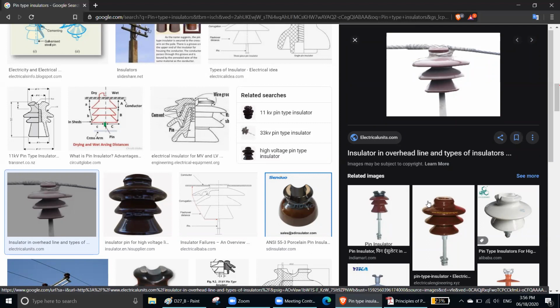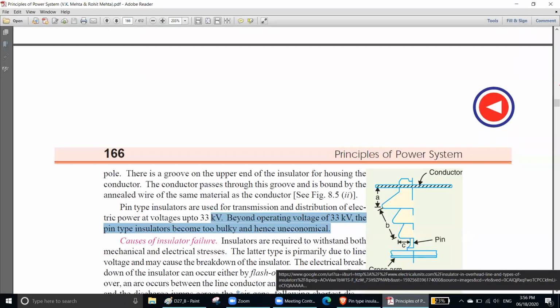But when the voltage goes up, you need to add more discs and use a bigger pin type insulator, which is too bulky, too huge. Rather, you can use other types of insulator that are actually better. So that's why your pin type insulator becomes too bulky, hence uneconomical.